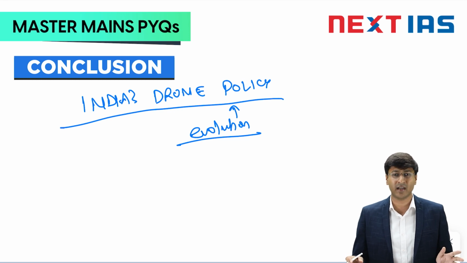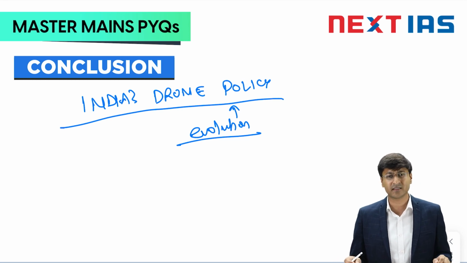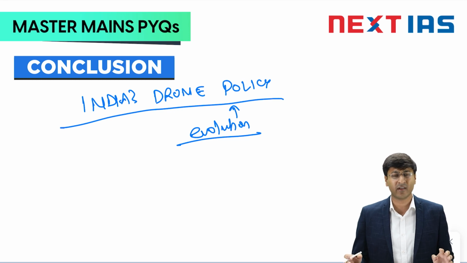Most of the steps have already been taken, some more steps, and we can counter these adversaries in the best possible way, be it through a hard kill or a soft kill or a combination of both. That is all about this answer. So you can easily write, you have enough content to write on this answer in 150 words.